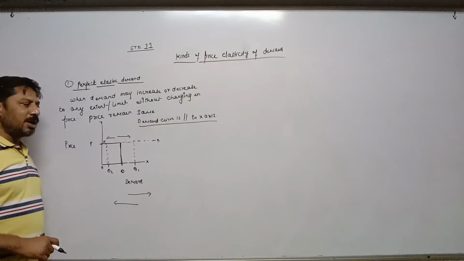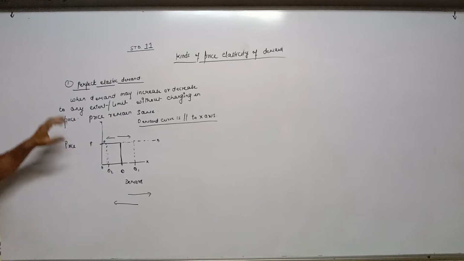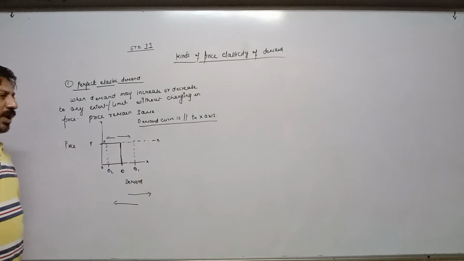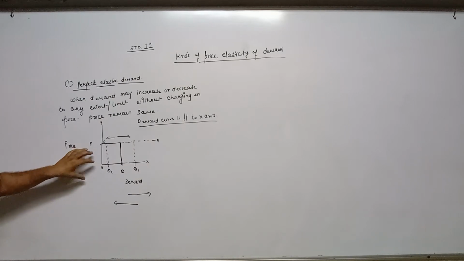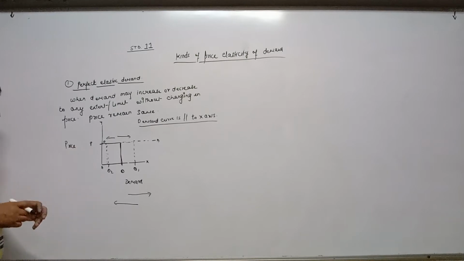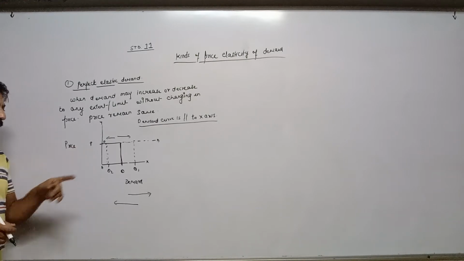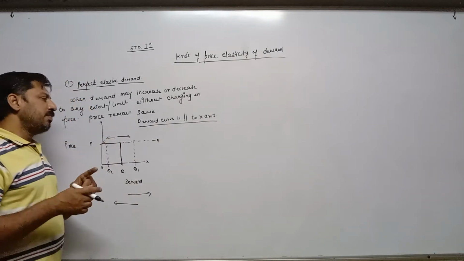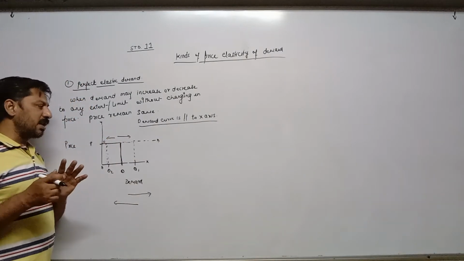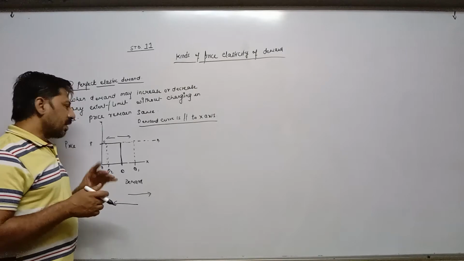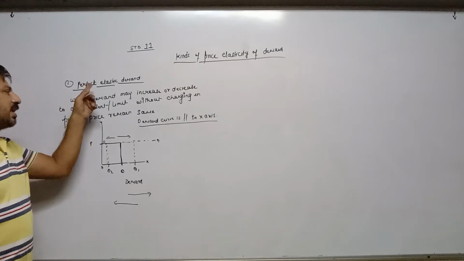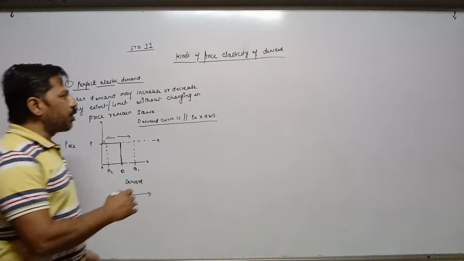And why is it parallel to the x-axis? Because price remains the same, or in other words, without any change in price, demand may increase or decrease to any limit due to some other factors. Then it is called perfectly elastic demand.